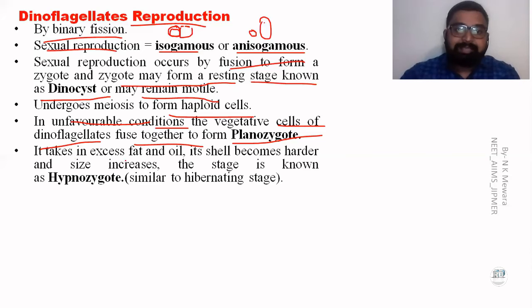The dinoflagellate takes in excess fat and oil, and the cell becomes harder and increases in size, known as the hypnozygote.